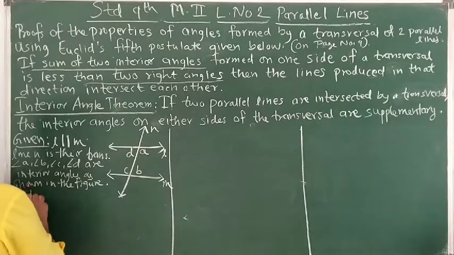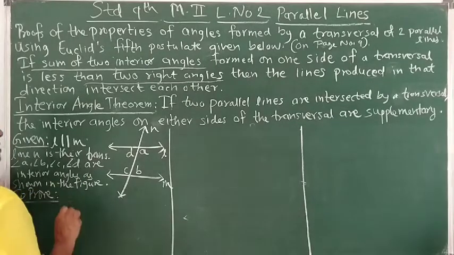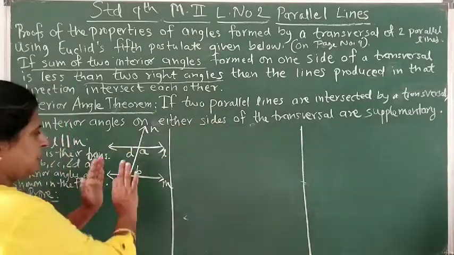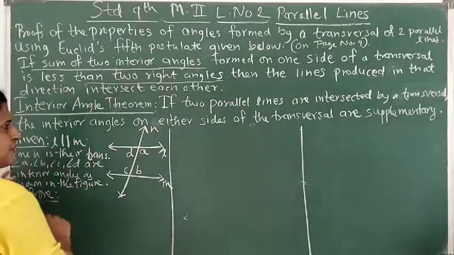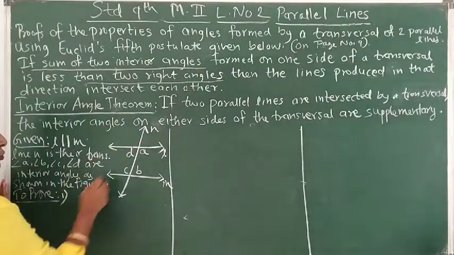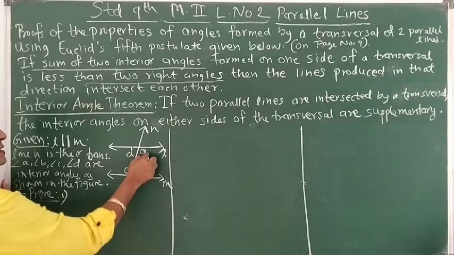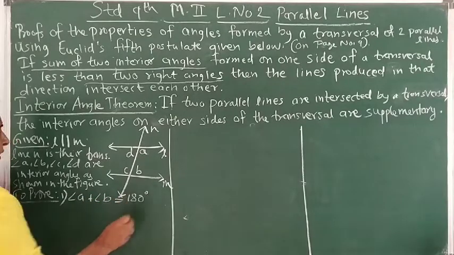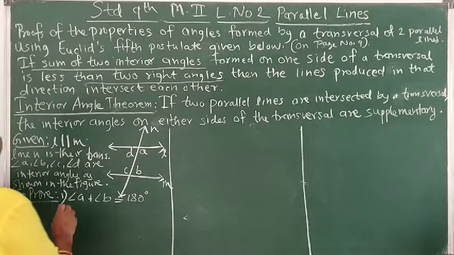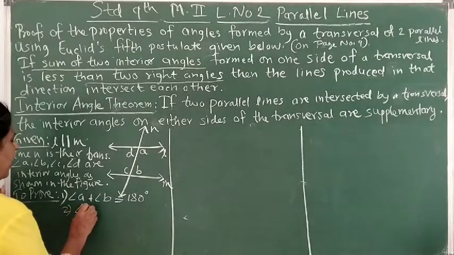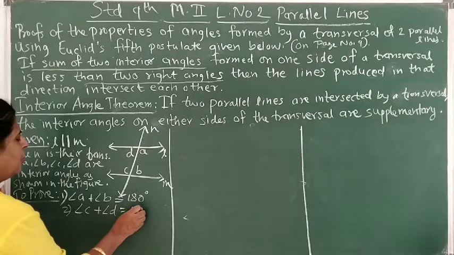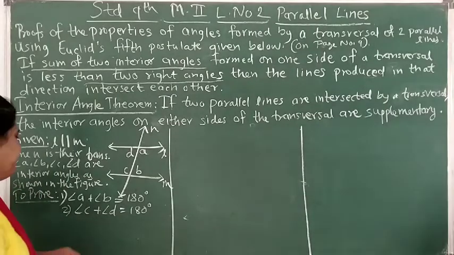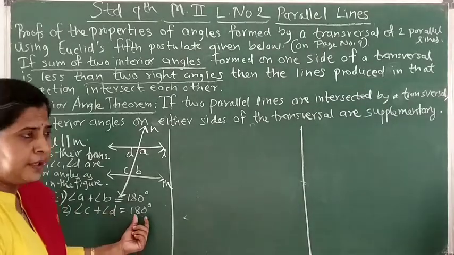So what do we have to prove? The interior angles on either side of the transversal, either right or left of the transversal, are supplementary. So first we have to prove that angle A plus angle B is equal to 180 degrees, and second, angle C plus angle D is also 180 degrees, it's supplementary.